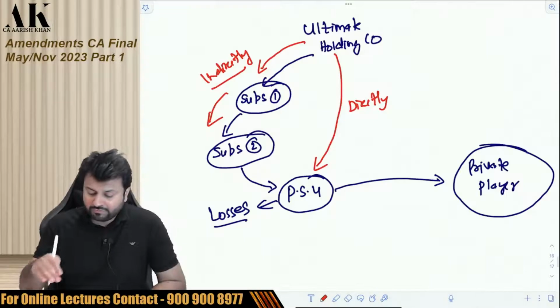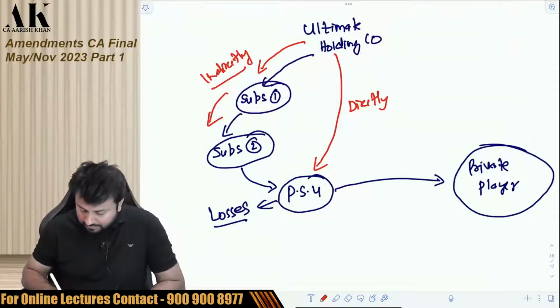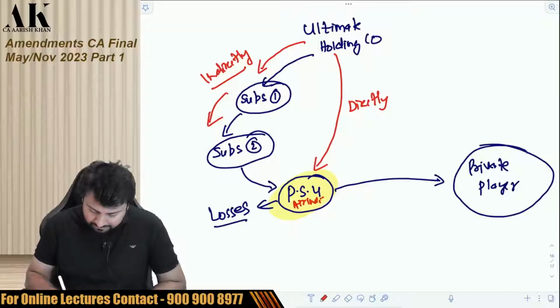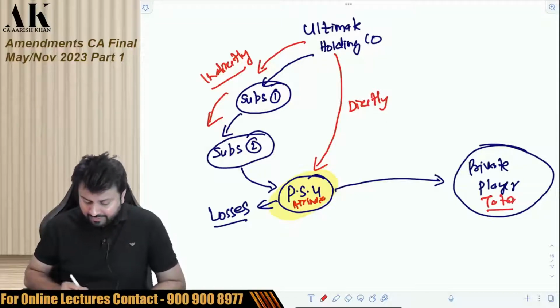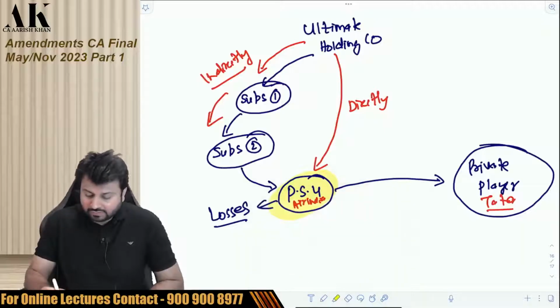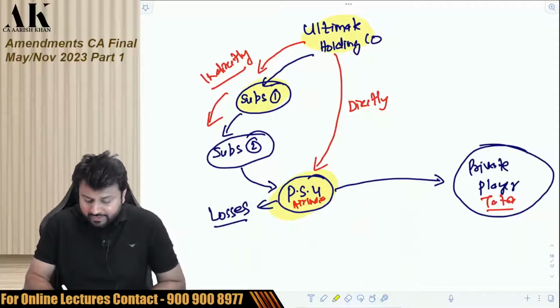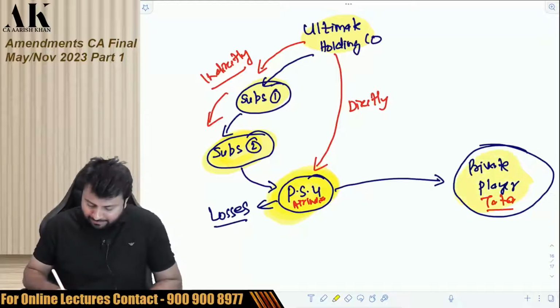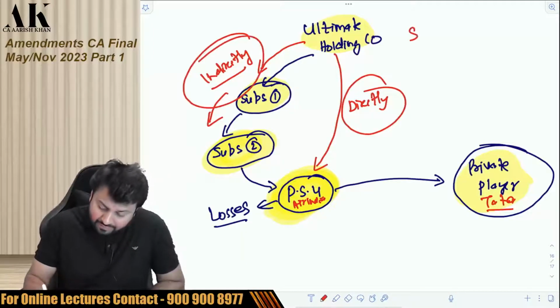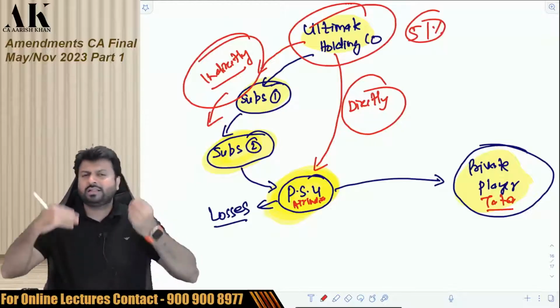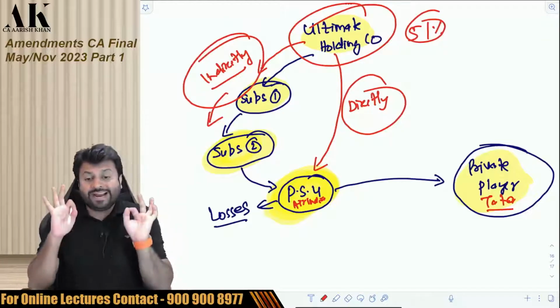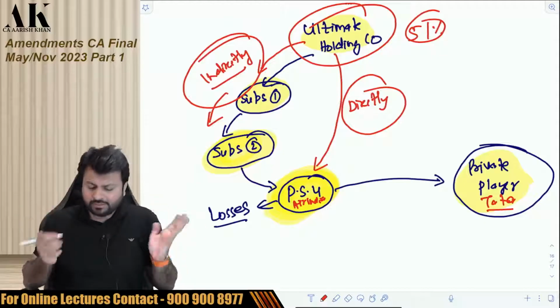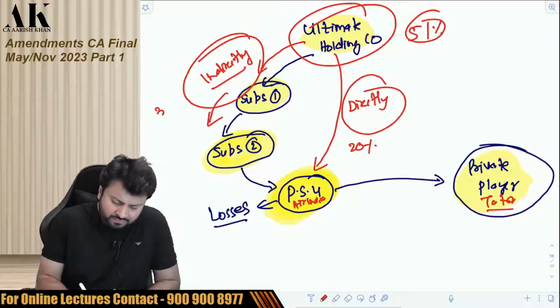So what do I mean by this? To explain this, I have made an example. Suppose this is a PSU which is getting sold. For example, this is Air India, which is getting sold to Tata, a private player. Now suppose there is an ultimate holding company, and there is a subsidiary over here, and there is a subsidiary of a subsidiary, and this PSU is a subsidiary of this. The government is saying that you can sell this PSU to any private player, but directly and indirectly 51% has to be in the hands of the ultimate holding company. You can sell the remaining percentage. So directly and indirectly taken together, suppose directly they have 20% and indirectly they should have 31%.